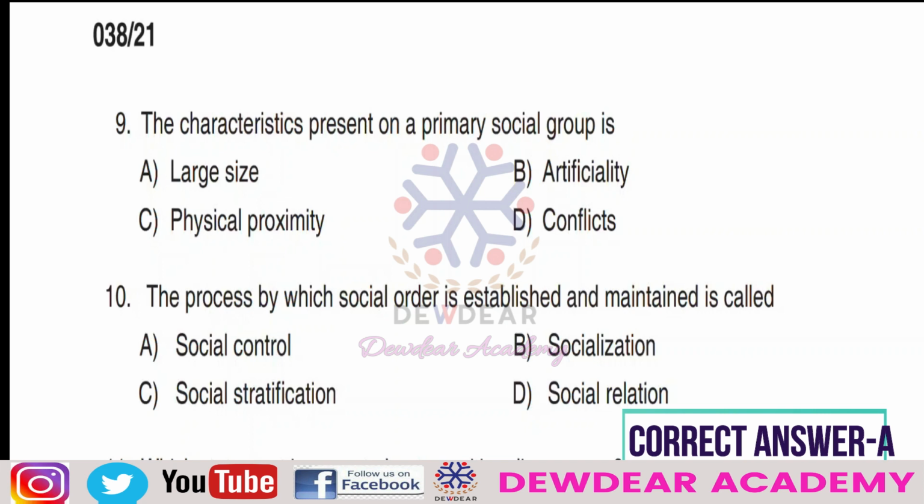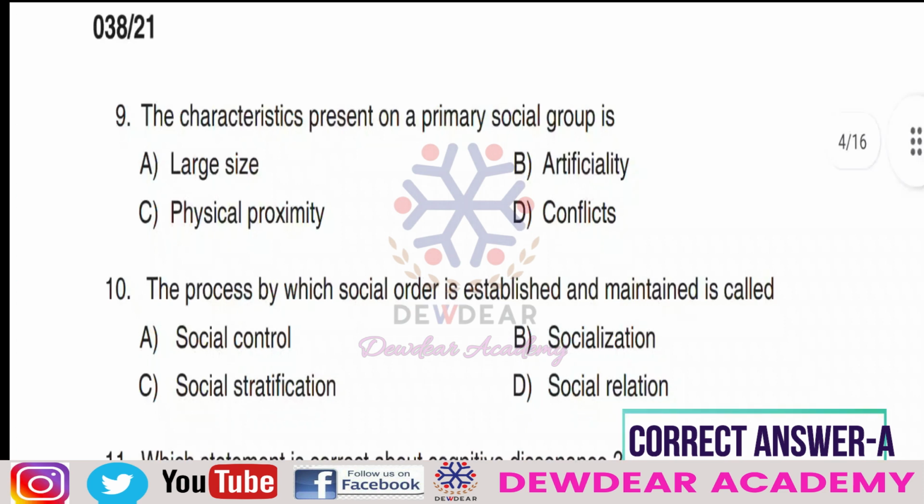Then socialization is the process of internalizing the norms and ideologies of the society. And social stratification means categorizing people into groups based on socio-economic status. And social relation means social interaction, that refers to the interaction between two or more people, groups or organizations, known as a social relation. So here the correct answer is social control. It is the process by which the social order is established and maintained.